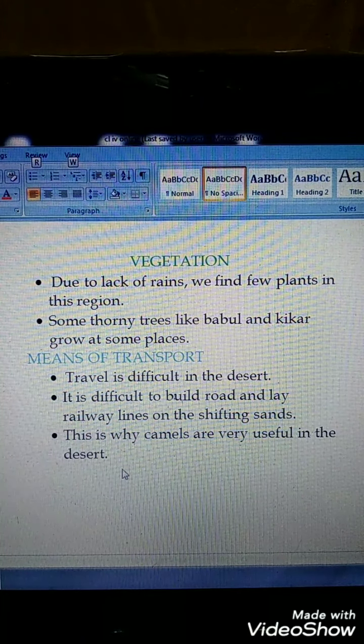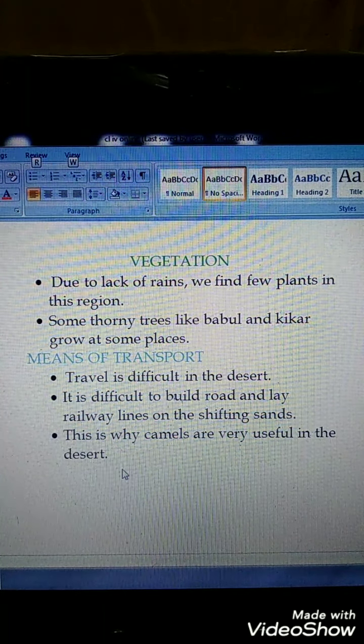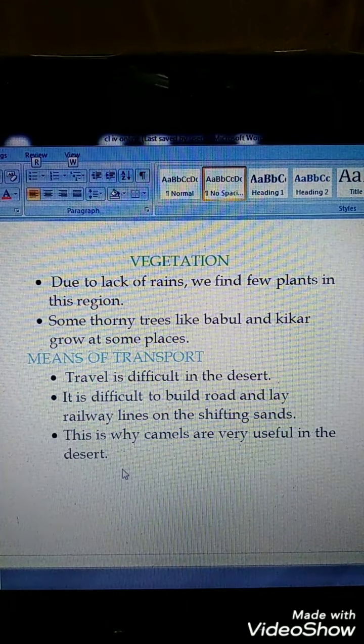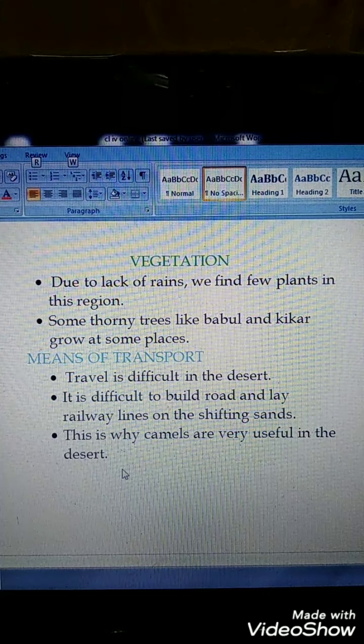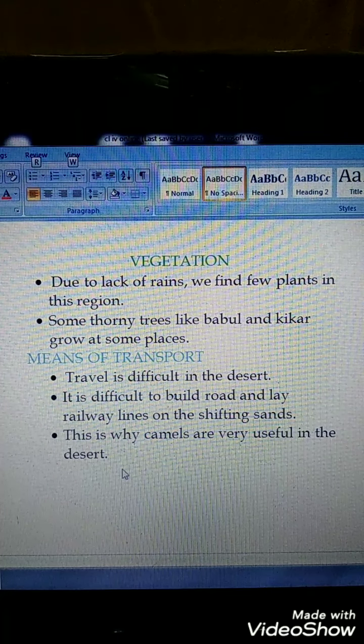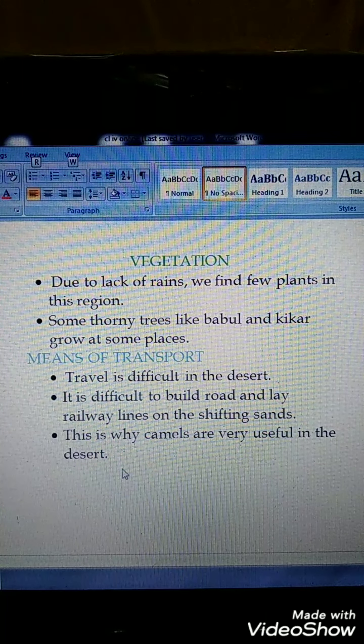So here also we discussed the means of transport. Transportation is very difficult because the maximum area is covered with sand. Travel is difficult in the desert. It is difficult to build roadways as well as railways, isn't it? We discussed this in our last class.